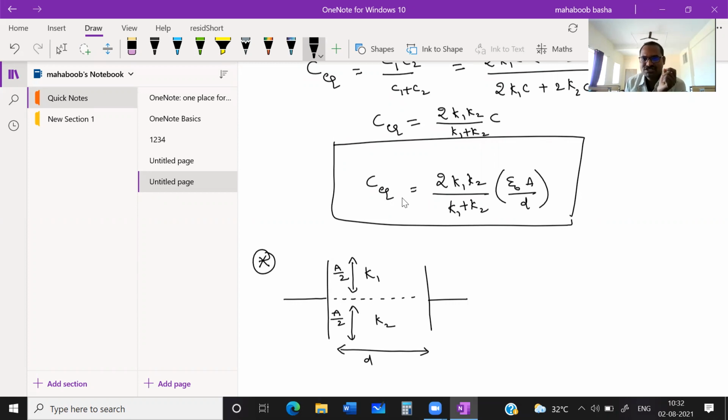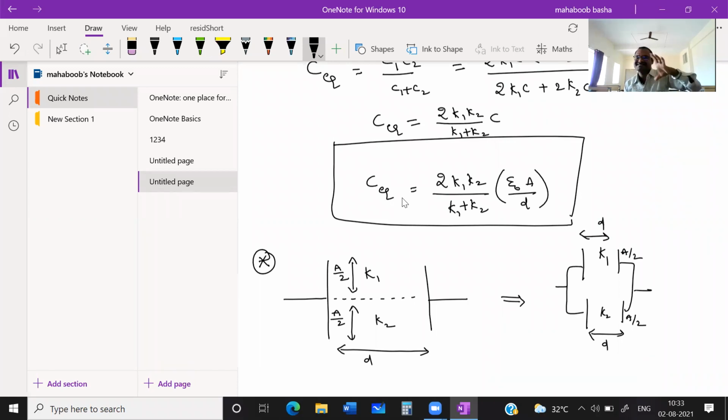Now what happened to the capacitor? See students, you can consider it like this: two capacitors connected in parallel. Here K1 dielectric material, here K2 dielectric material. The distance between the plates is the same, but the area of cross section of the plates is half. Now you can consider these two capacitors, C1 and C2, connected in parallel. C equivalent, you know, is C1 plus C2. The only thing is you need to find what C1 and C2 are. Are you getting it clearly, students?